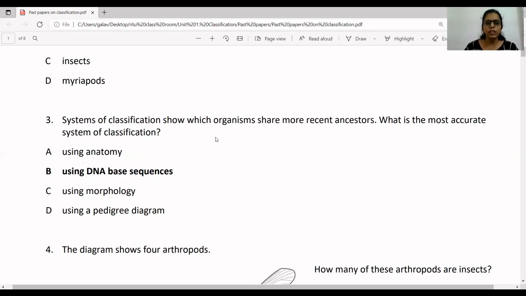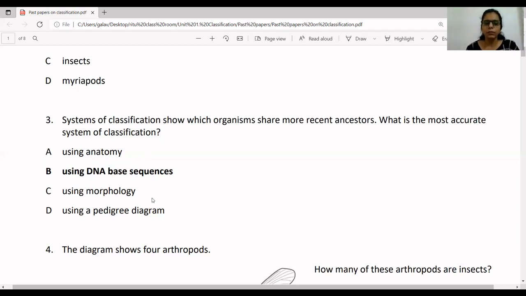There are 4 different types of bases in the sequences: A, T, C and G. So scientists take DNA samples from 2 different organisms and they try to match the DNA sequences. So the most accurate system of classification is using DNA based sequences.